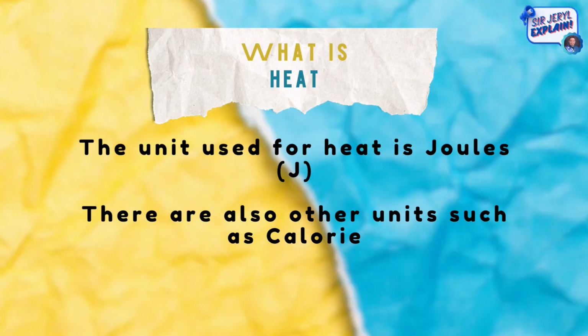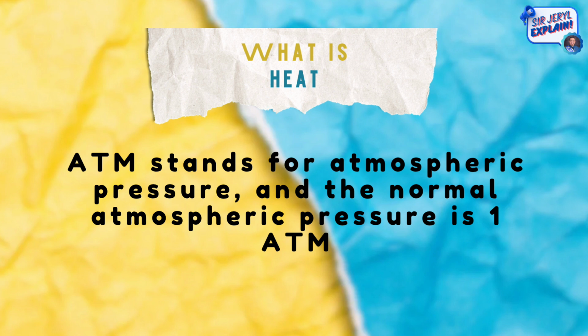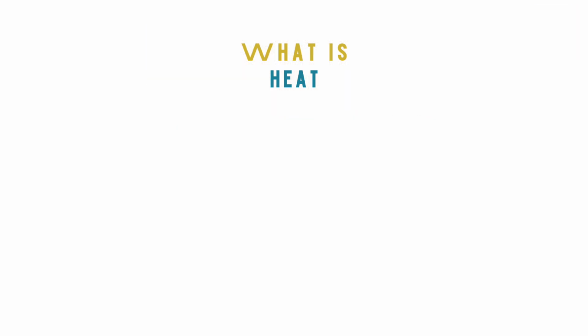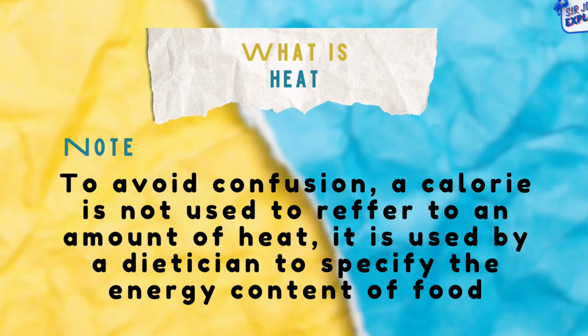To further understand heat, we must know that the unit used for heat is joules, J. There are also other units, such as calorie. ATM stands for atmospheric pressure, and the normal atmospheric pressure is 1 atm. Do take note that, to avoid confusion, a calorie is not used to refer to an amount of heat. It is used by a dietitian to specify the energy content of food.